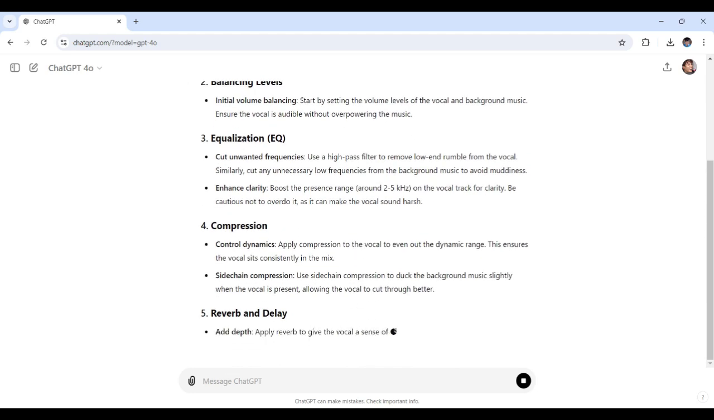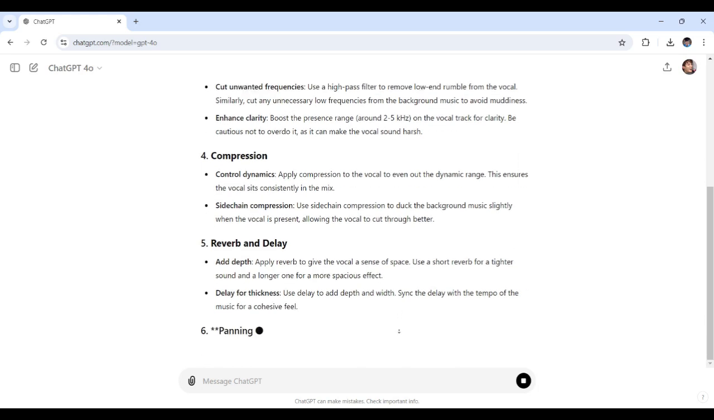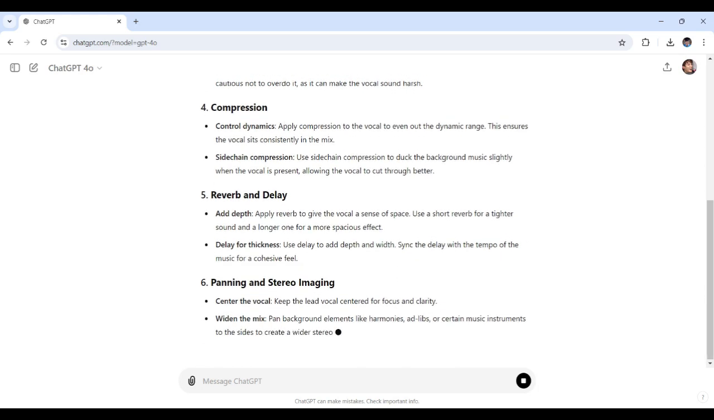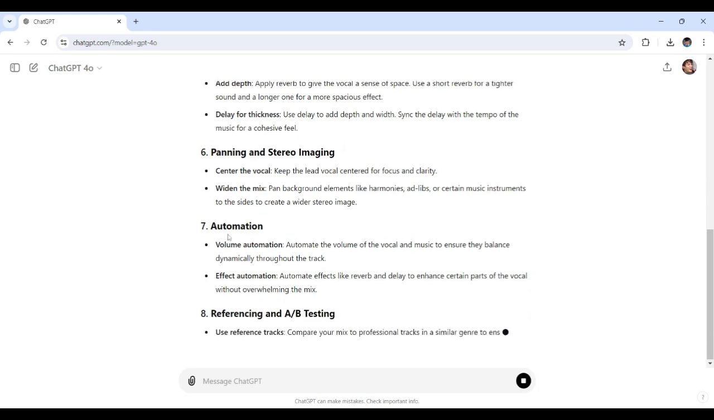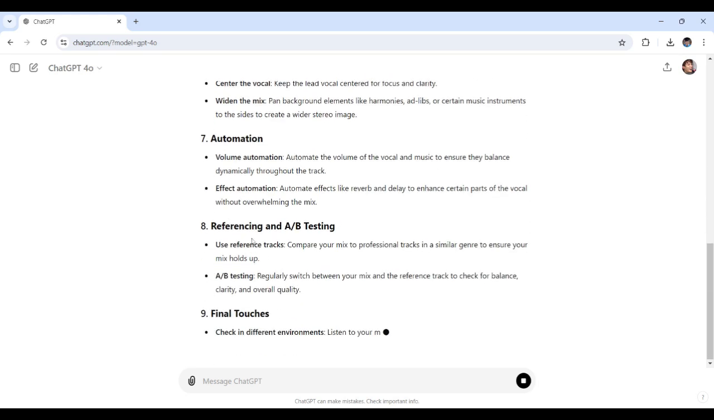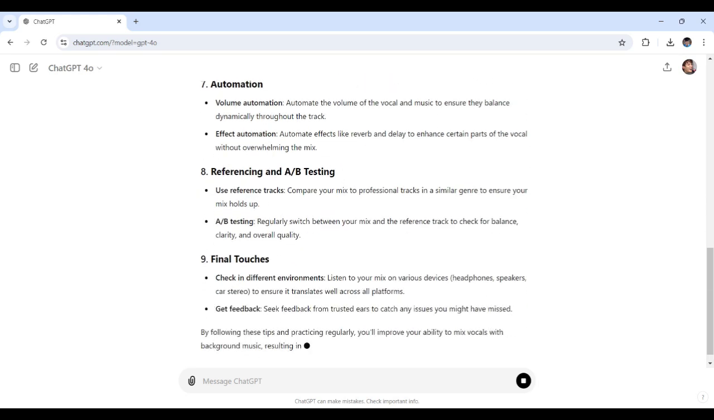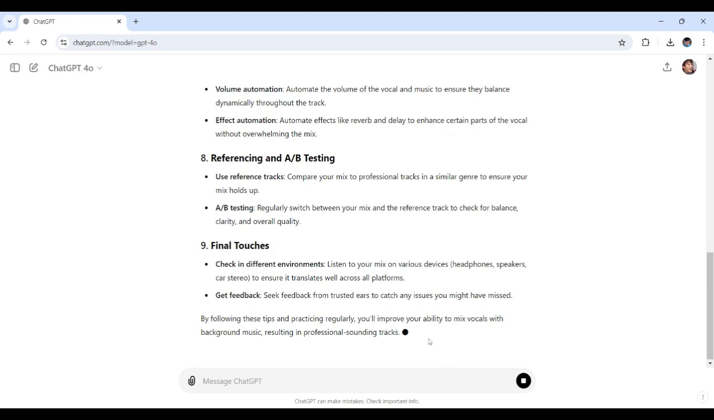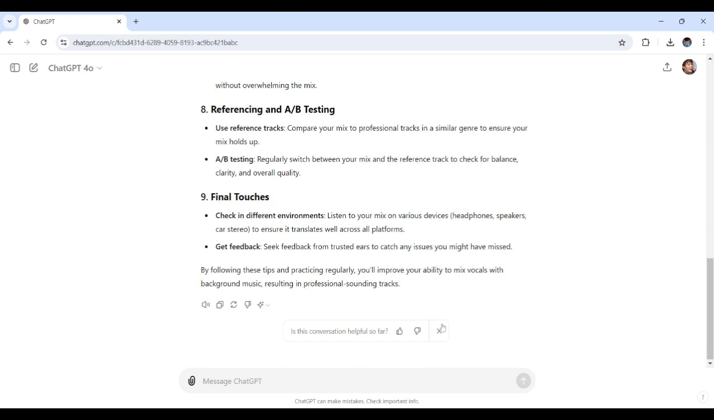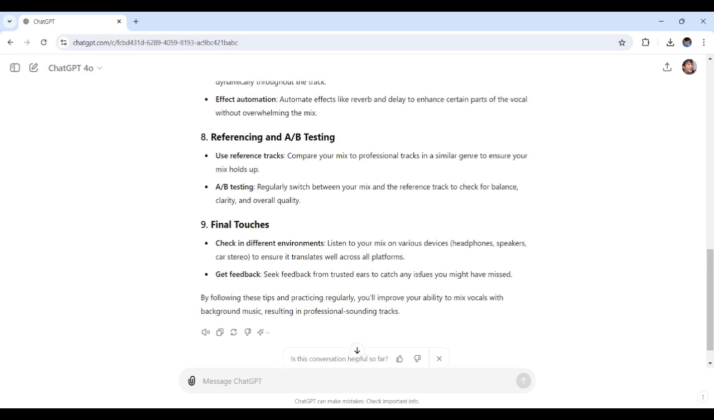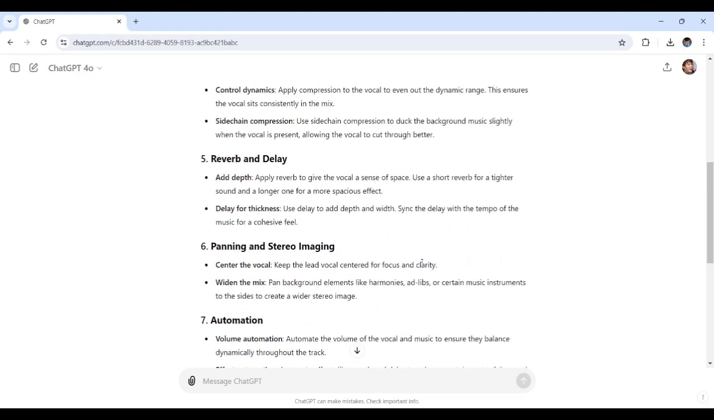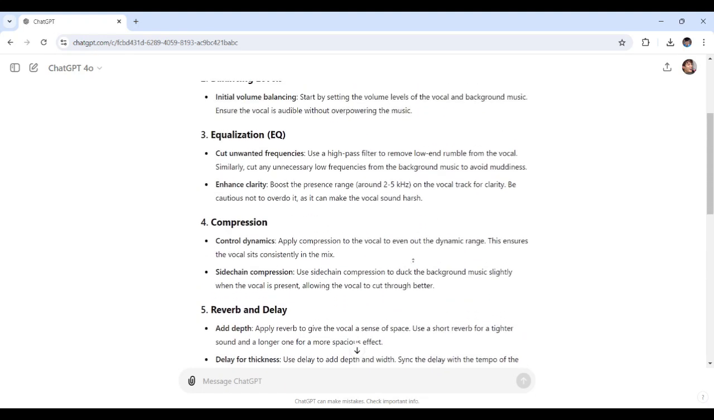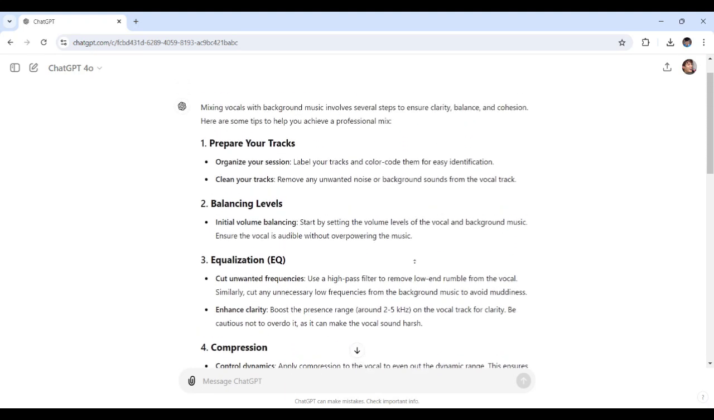So here it is. ChatGPT advises us to follow the following: compression, panning and stereo imaging, automation, referencing, A/B testing, and final touches. And yeah, so using these techniques, you can ensure your vocals stand out while maintaining a balanced and professional sound. So these tips are quite helpful, I must say.